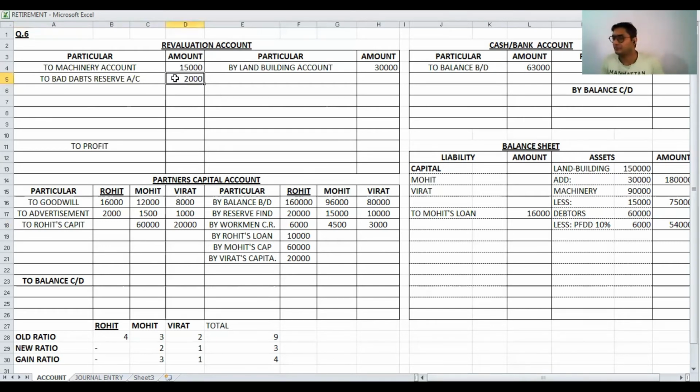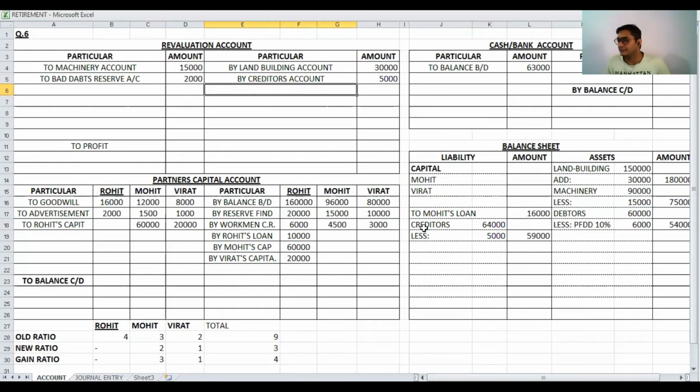Then after that, 5,000 is not payable to creditors. From creditors, 5,000 are not payable, less 5,000. Creditors given in the old balance sheet are 64,000 and we don't have to pay 5,000, so deduct 5,000 from 64,000, net balance 59,000. Here the liability is reduced, so the second entry is on the credit side by creditors account. Simple.